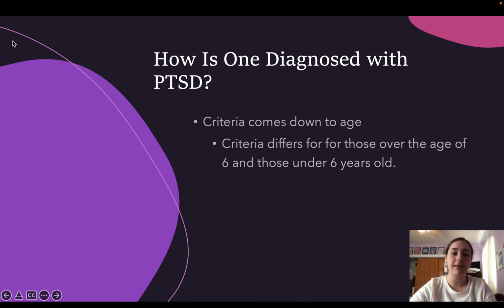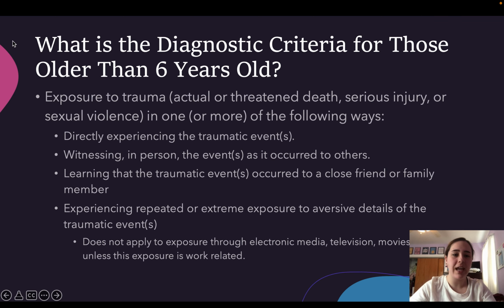Well, criteria really comes down to age. Criteria differs for those over the age of 6 and those 6 and under. For those over the age of 6, exposure to trauma in one or more of the following ways is necessary for a PTSD diagnosis. Directly experiencing the traumatic event, witnessing in person the events as it occurred to others, learning